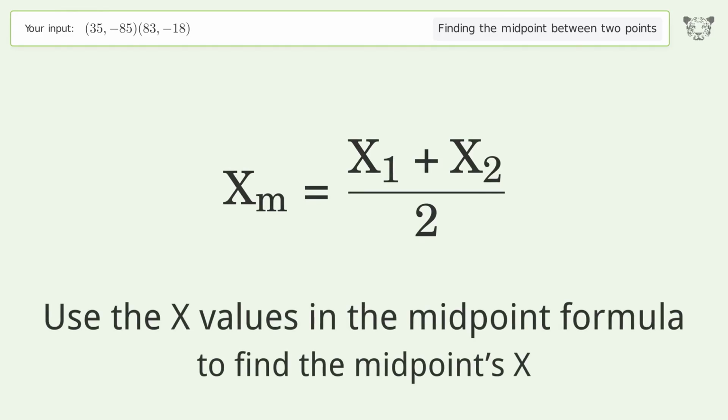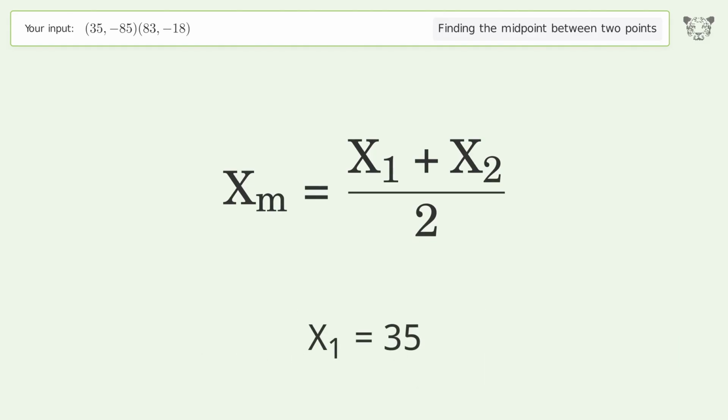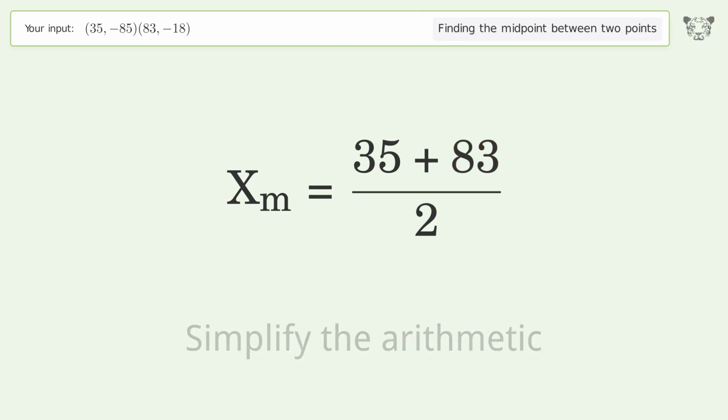Use the x values in the midpoint formula to find the midpoint's x. x1 equals 35. x2 equals 83. Simplify the arithmetic.